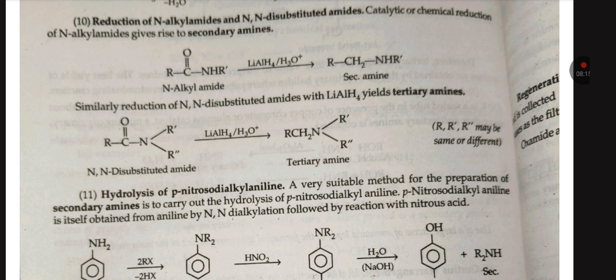A very suitable method for the preparation of secondary amine is to carry out the hydrolysis of para-nitrosodialkyl aniline. Para-nitrosodialkyl aniline is itself obtained from aniline by N,N-dialkylation followed by the reaction with nitrous acid.